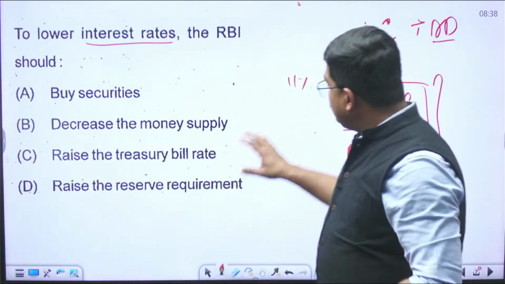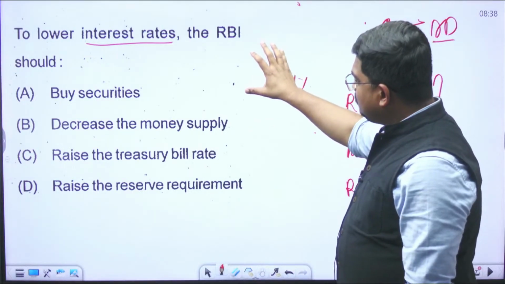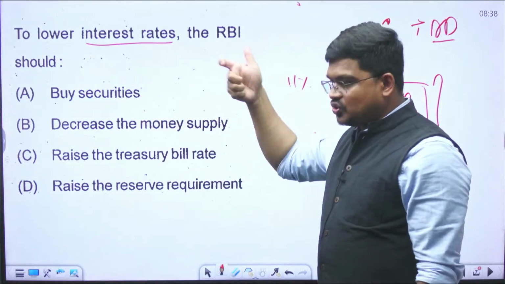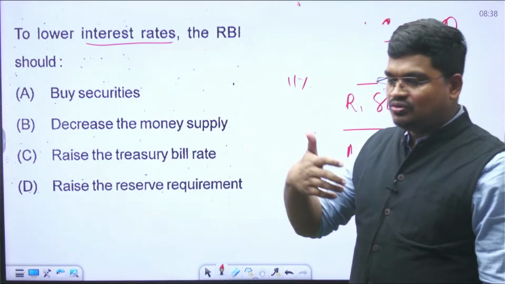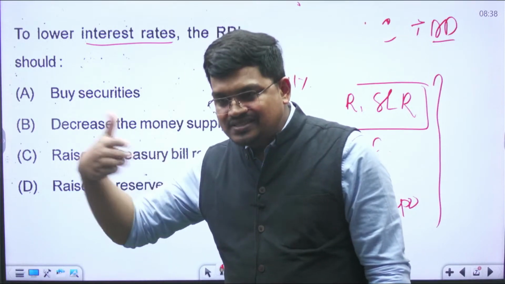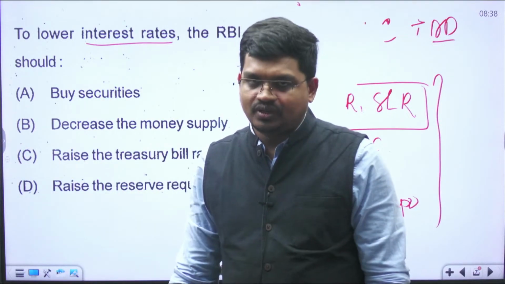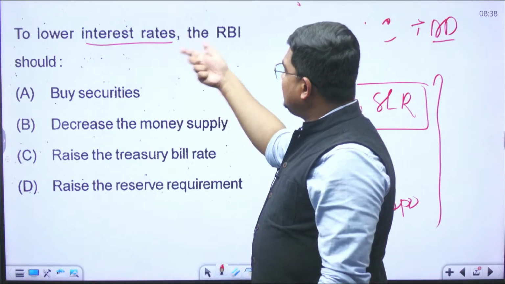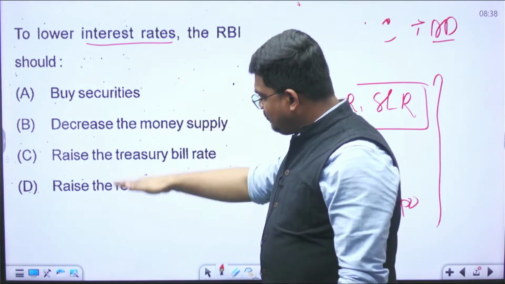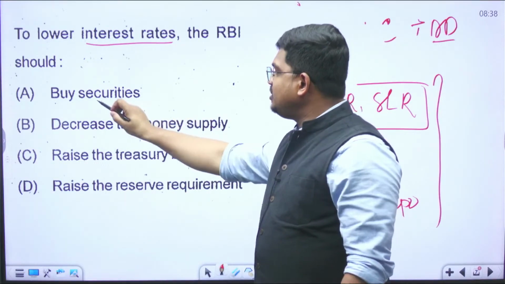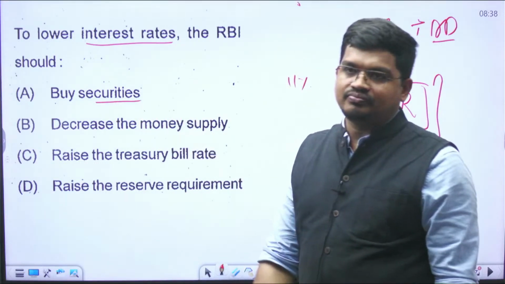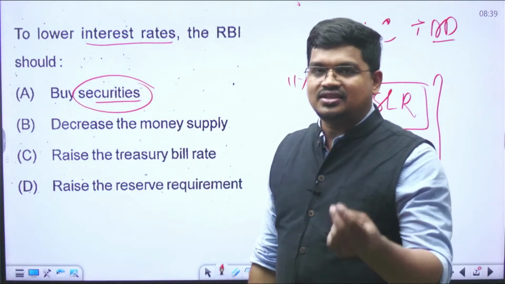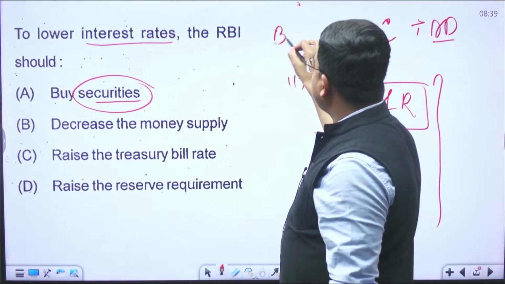Okay. So, to lower the interest rate, the RBI should... Lower interest rate in the sense, you want to increase the money supply in the economy. Then what would happen? To lower the interest rate, RBI should, there are 4 options. First one is to buy securities. Then what are securities? Security is nothing but simply a bond, as we also call it.